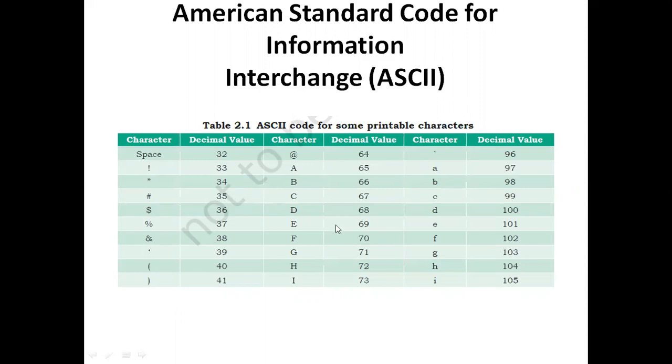Like this, for 128 characters they have assigned a unique code. They have assigned some code. Why have they assigned decimal values here?